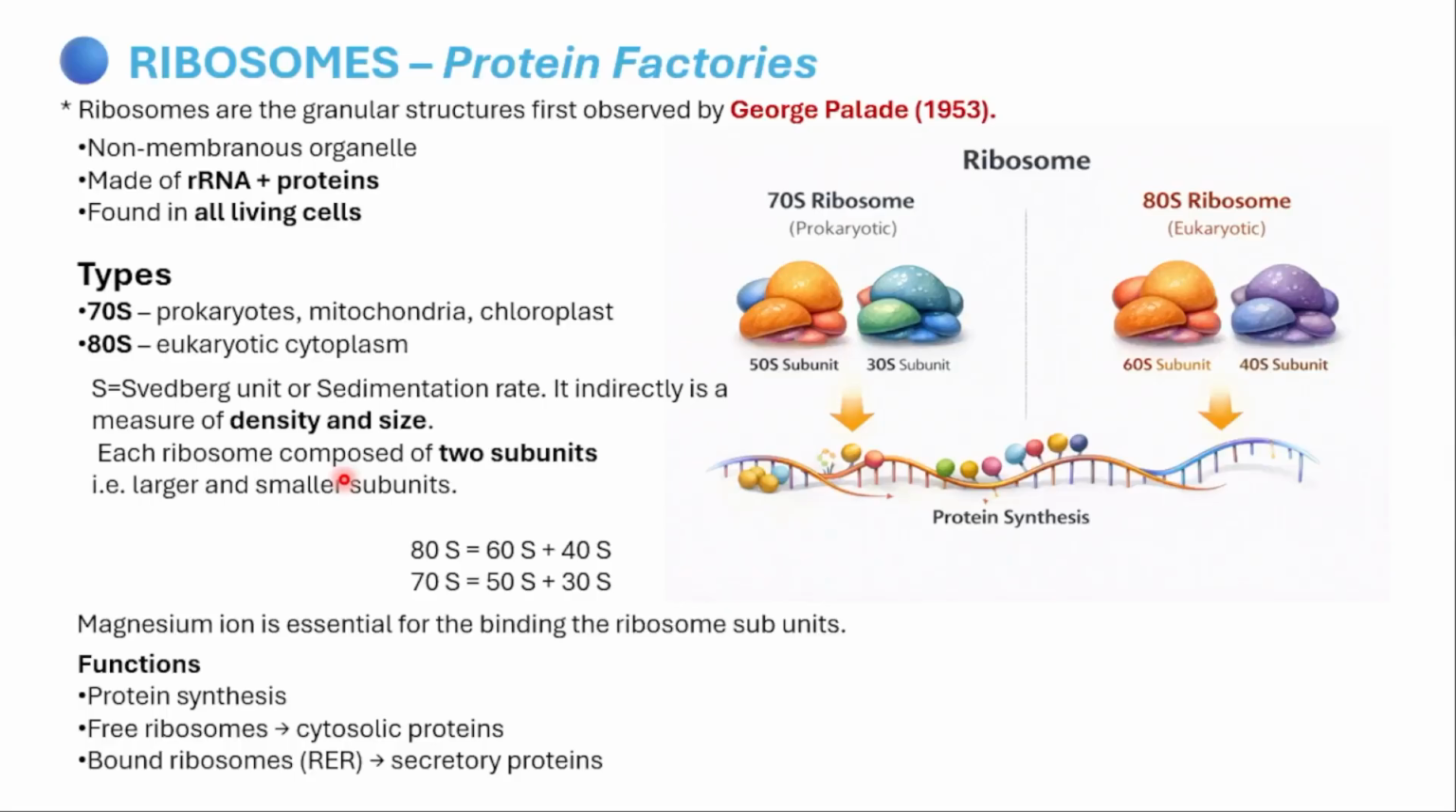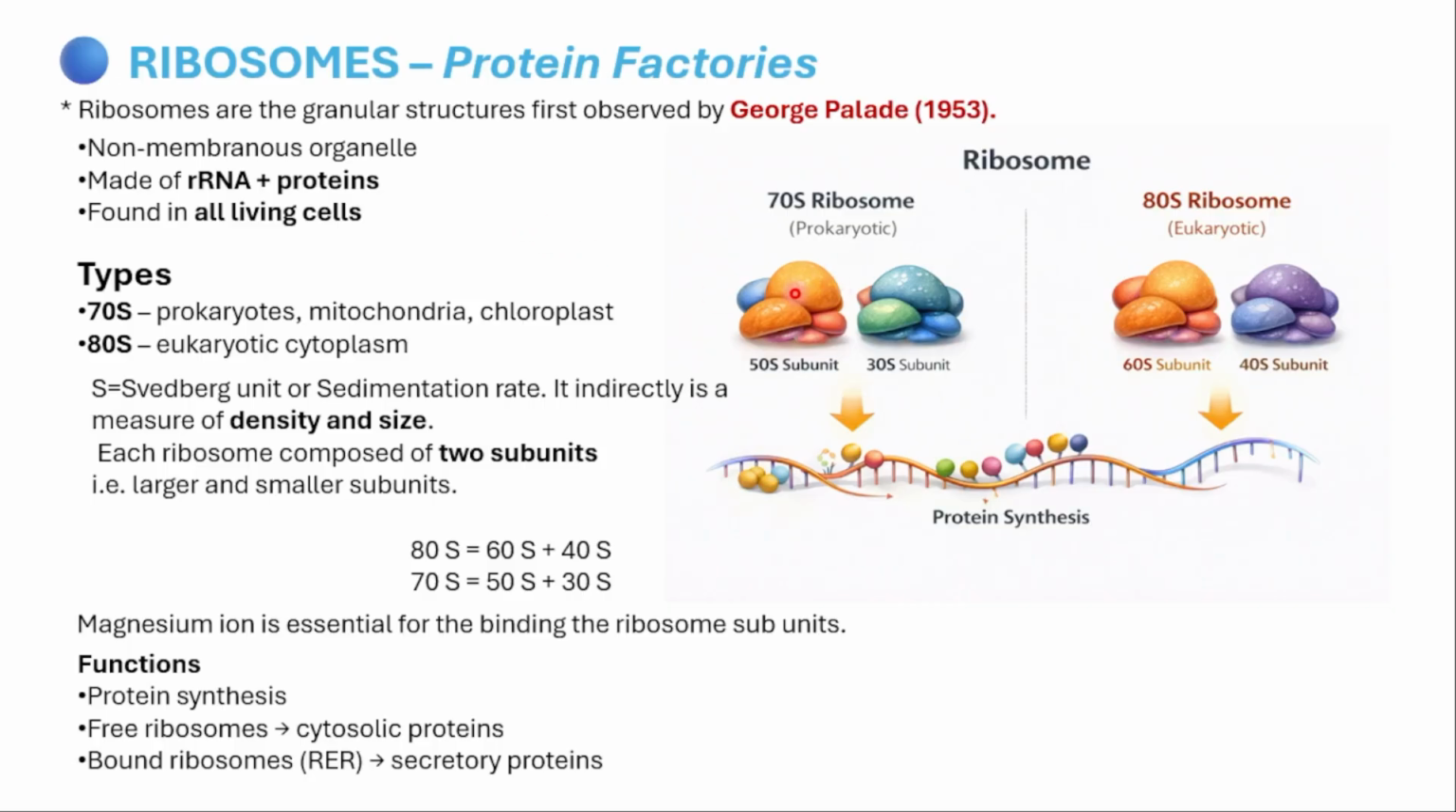Now let's talk about one of the important organelles, that is ribosome. Already I explained the ribosome structure during the structure of bacteria, but still some important things I am going to discuss in this session. So ribosome is said to be what? Protein factory, because it helps in production of what? Protein. Ribosomes are granular structures first observed by George Palade in the year 1953, and it is a non-membranous organelle.